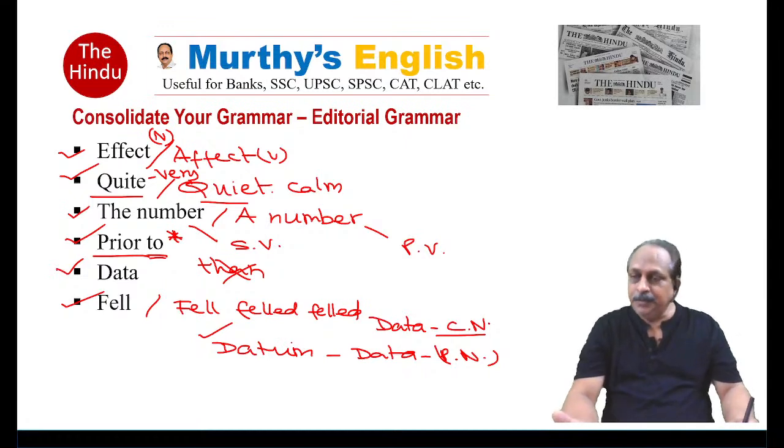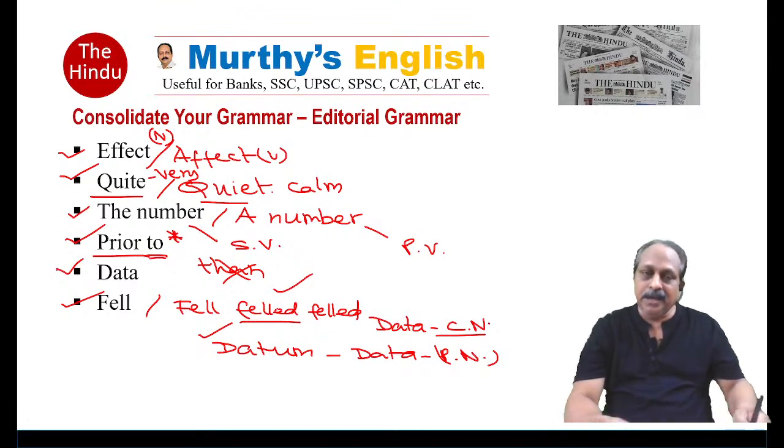Once in SBI, they gave a question like, yesterday, they fell many trees in spite of the fact that a lot of residents objected. They fell many trees. It looks right. Yesterday, time goes into past. But here we are not talking about fall, fell, fallen. We are talking about fell, felled, felled. They fell many trees, not correct. They felled many trees, correct. But under pressure, it is not easy to make out.